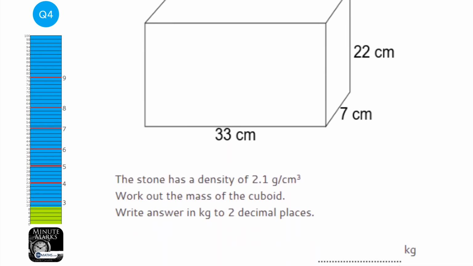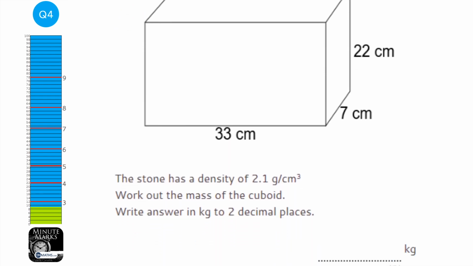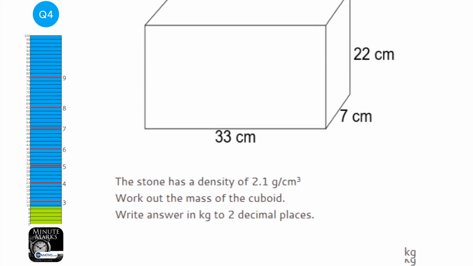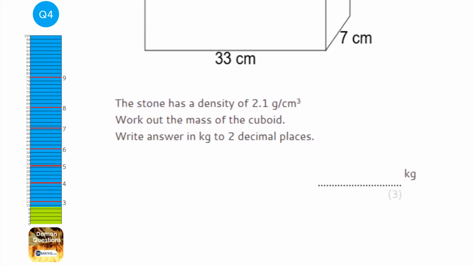Okay, so we're given the density and we're asked for the mass, and we can work out the volume. So the first thing I'm going to do is just draw my triangle, and it's density, mass at the top, volume at the bottom. So to work out mass, I'm going to do density times the volume. Okay, so first of all we have to work out the volume.